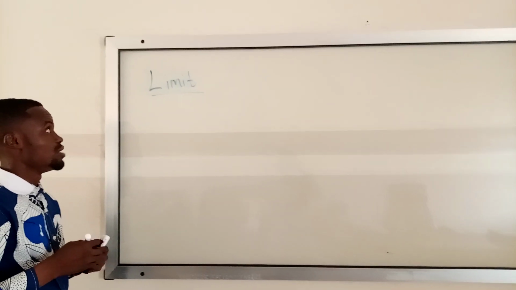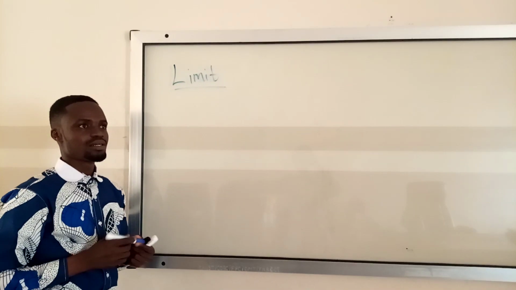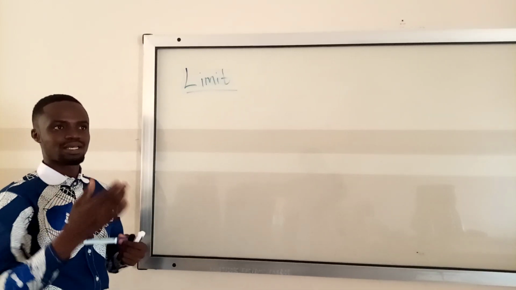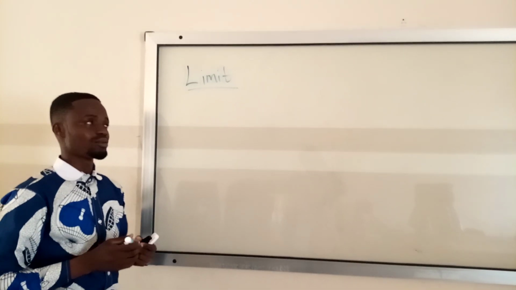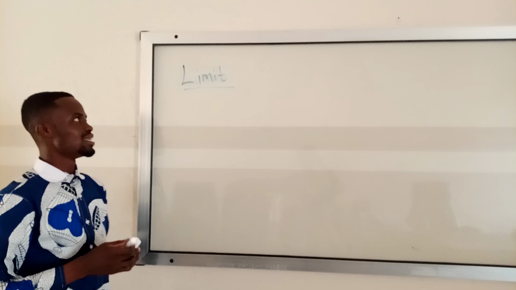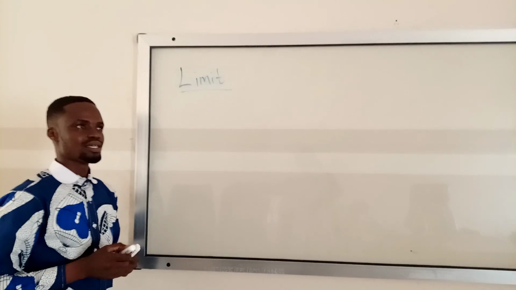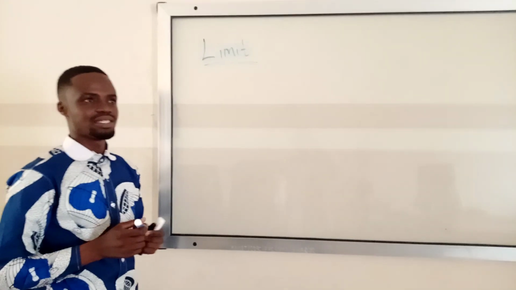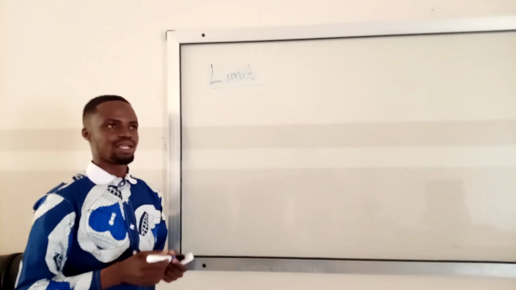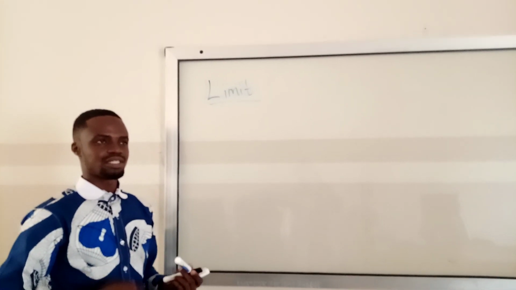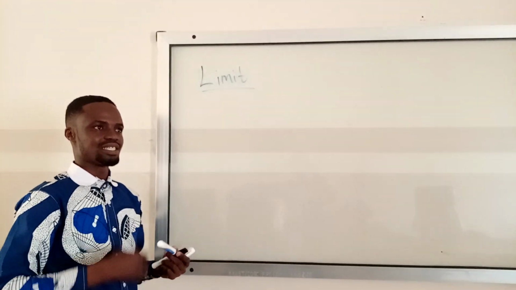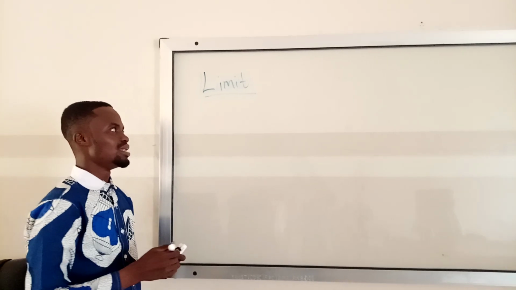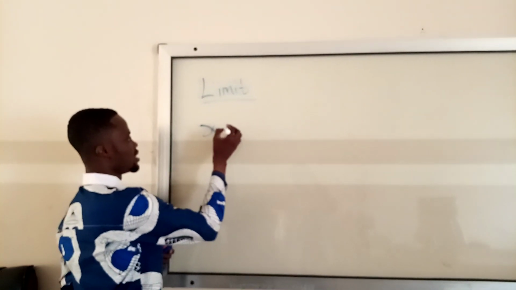In the normal way, when we say limit, what we mean is a point that you cannot pass by, or cannot exceed or extend. That is what the limit is about. But in the mathematical way, a limit is where a function or a sequence is approaching. It could approach a certain number.